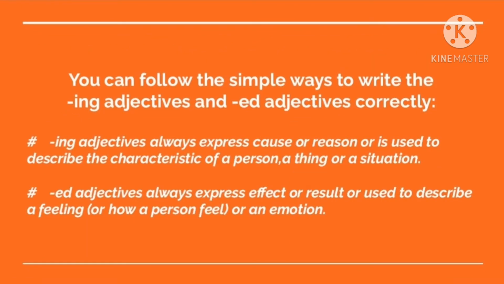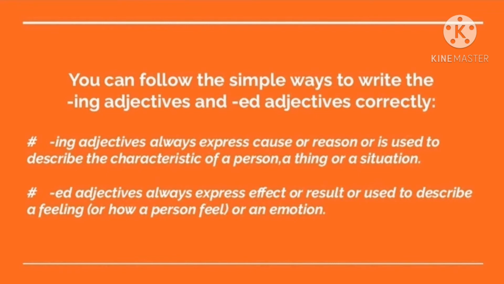Now let's look into the difference between ing adjectives and ed adjectives. You can follow a simple way to write the ing adjectives and ed adjectives correctly. Ing adjectives always express cause or reason, whereas ed adjectives always express effect or result.